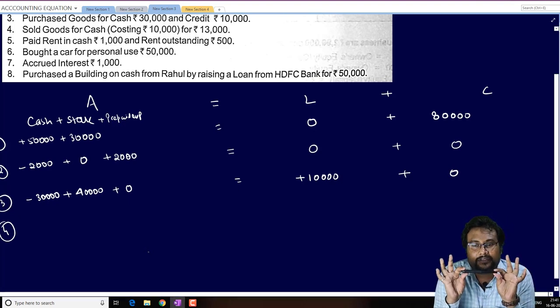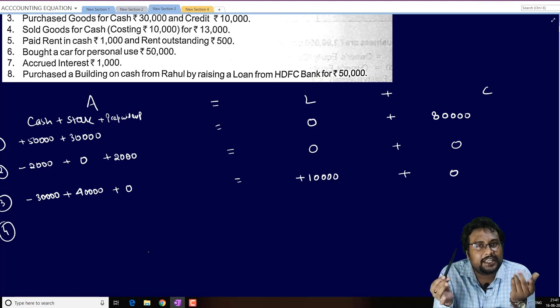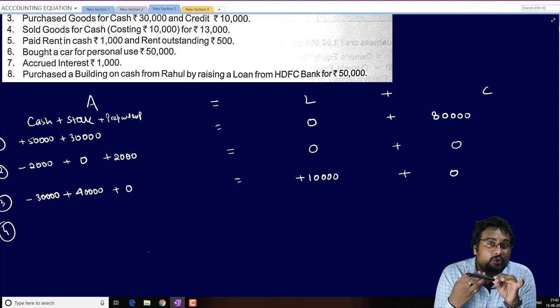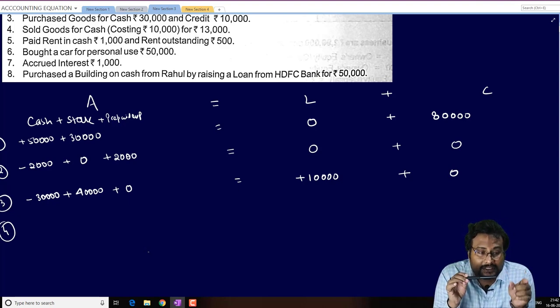Suppose this is a pen. I purchased this pen for 10 rupees. Maybe the manufacturing cost of this pen is just 8 rupees. So 8 rupees is the cost of this pen. And I purchased this pen from the market by paying 10 rupees, so 10 is the MRP. This same concept is there in the fourth one.